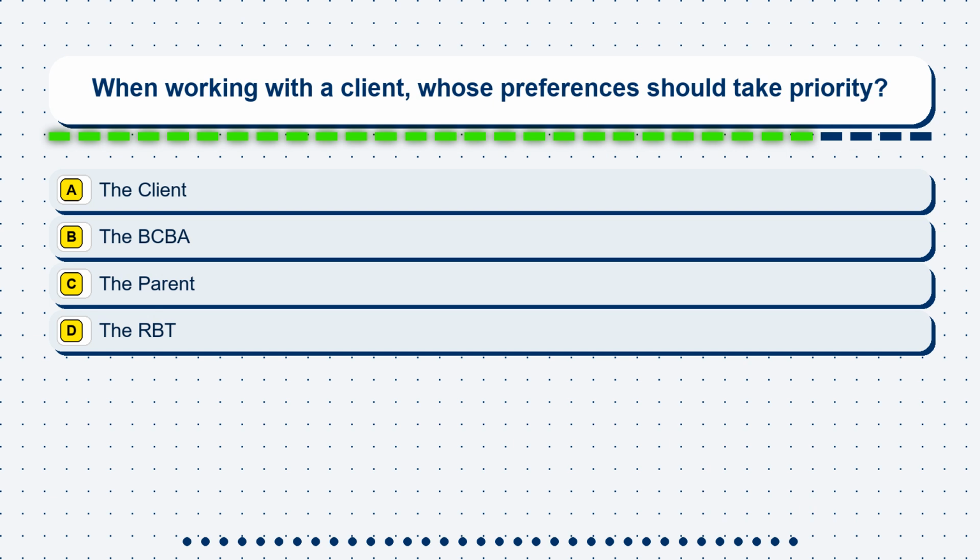Question 10. When working with a client, whose preferences should take priority? Option A: the client. Option B: the BCBA. Option C: the parent. Option D: the RBT.